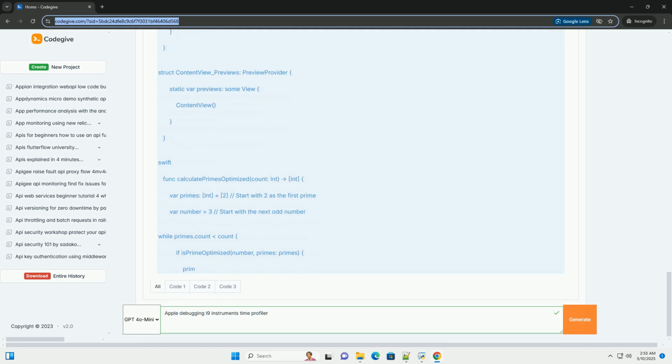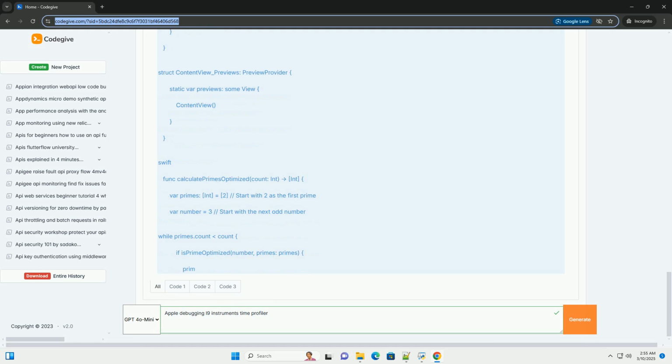Click the Record button, the red circle in the Instruments window, to start recording data. 2. Trigger the CPU-intensive operation. In your app, tap the Calculate button. Observe the progress bar. 3. Stop recording. Once the calculation is complete, the progress bar disappears. Click the Stop button, the gray square, in Instruments.